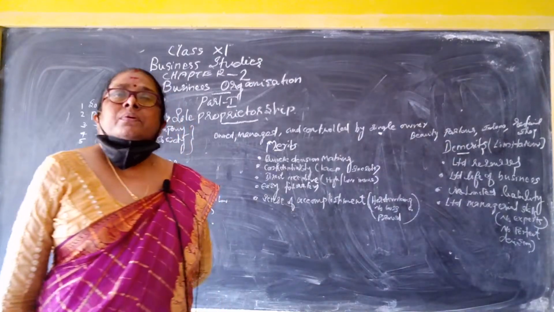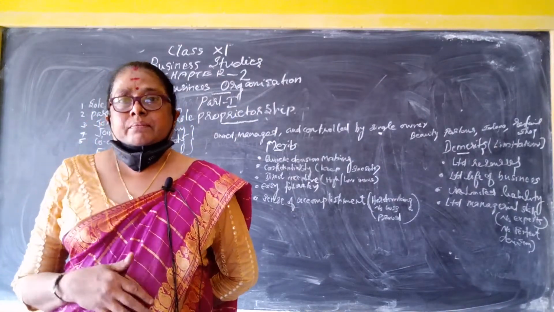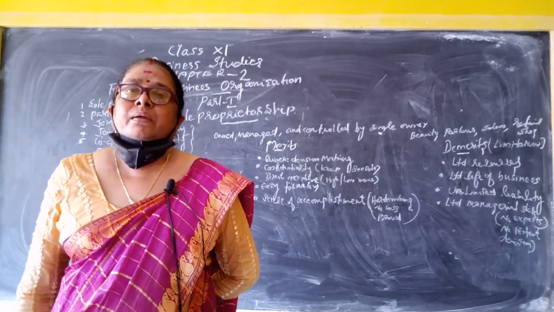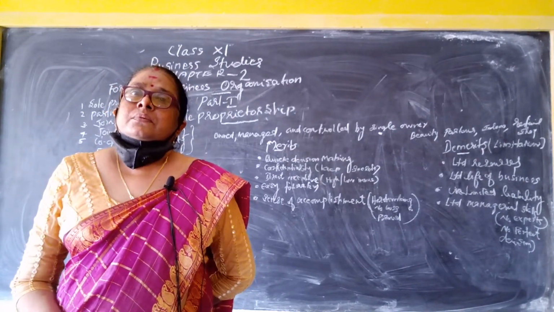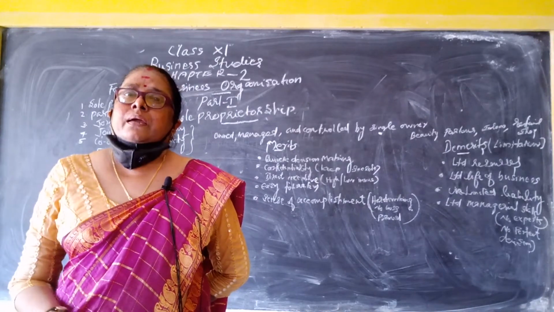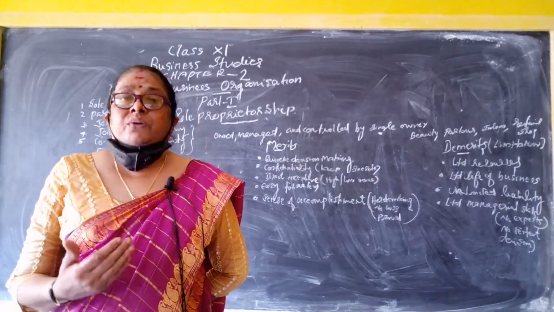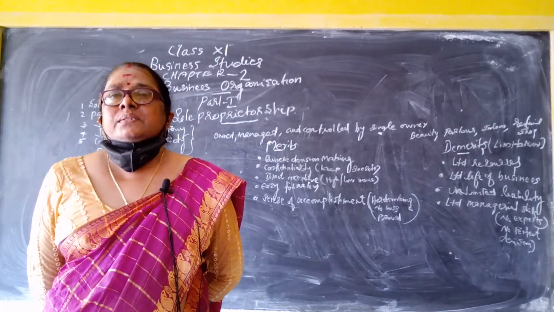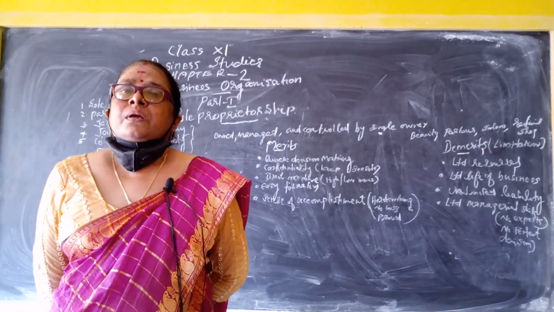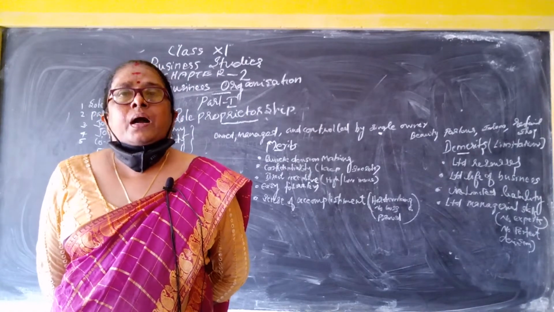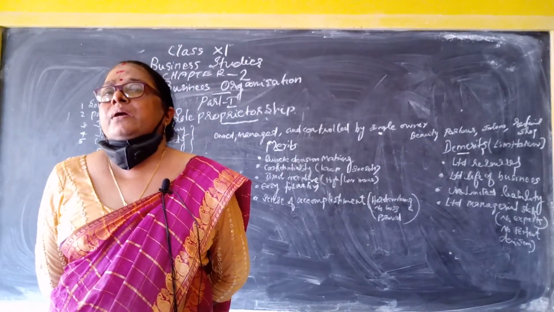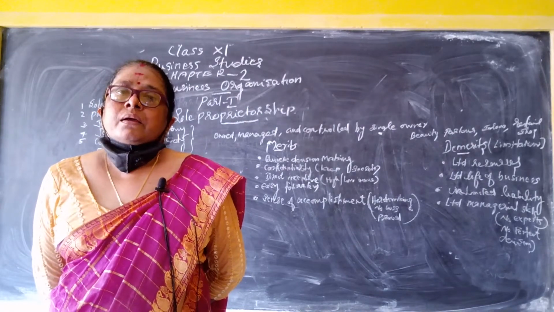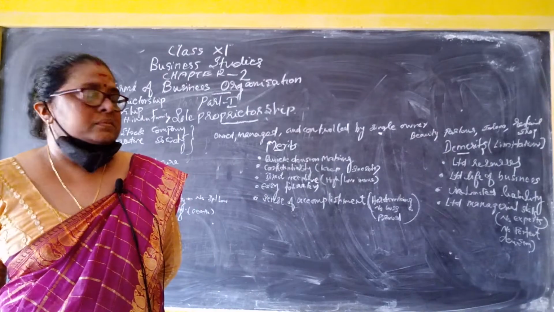Direct incentive. Incentive is received directly. If he works hard, he gets more money and becomes happy. Otherwise, if he is not working hard and not running the business carefully, he will get a loss also. That is the possibility of loss or profit. If he works hard, he will get more and more profit. Loss is also a possibility, risk is also there in business.